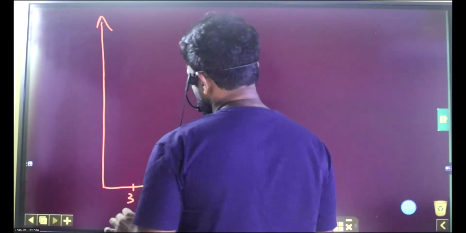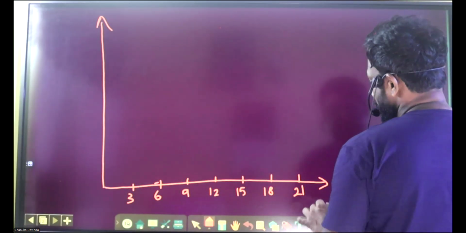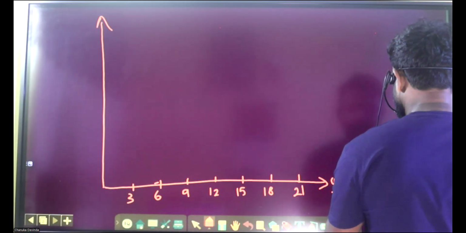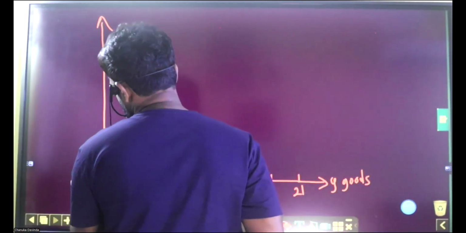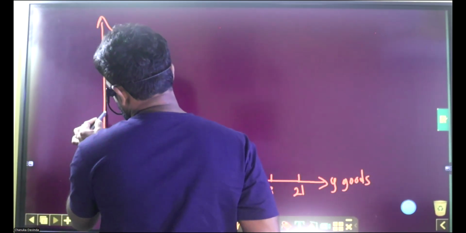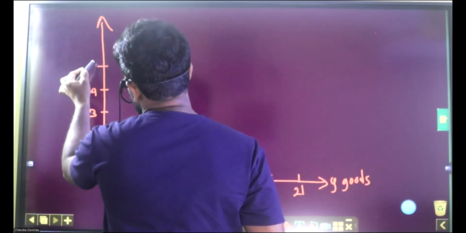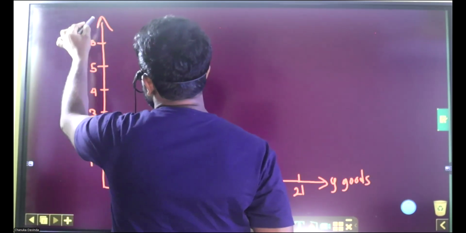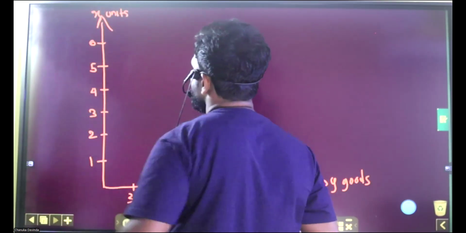And here, what is the foregone amount? It is which good? Here, Y goods, right? Here, the increasing amount 1, 2, 3, 4, 5, and 6. Here X units or X goods, doesn't matter.